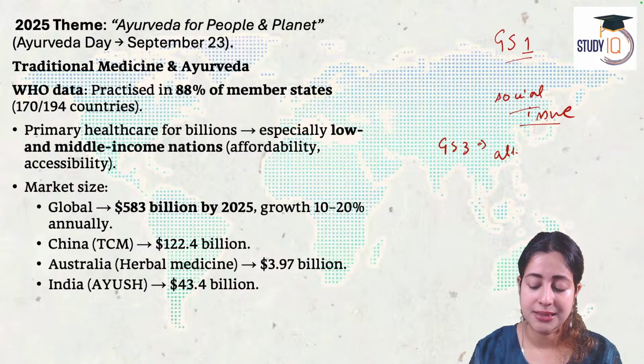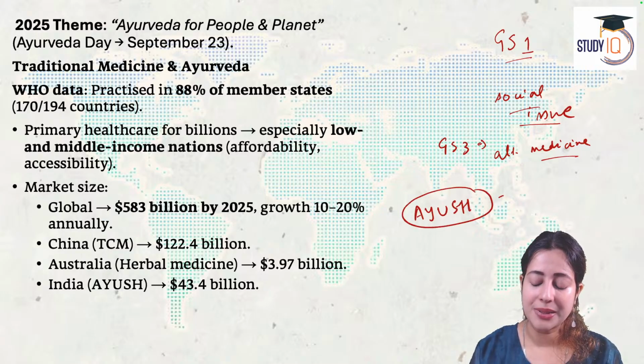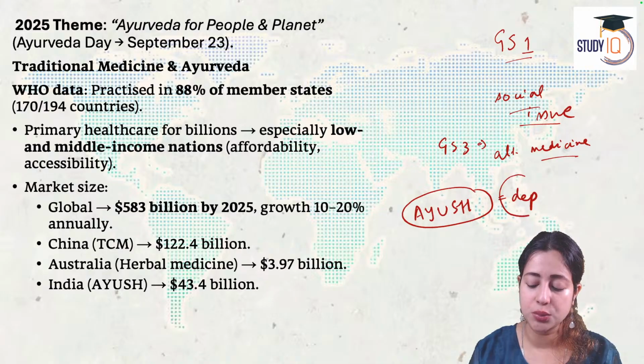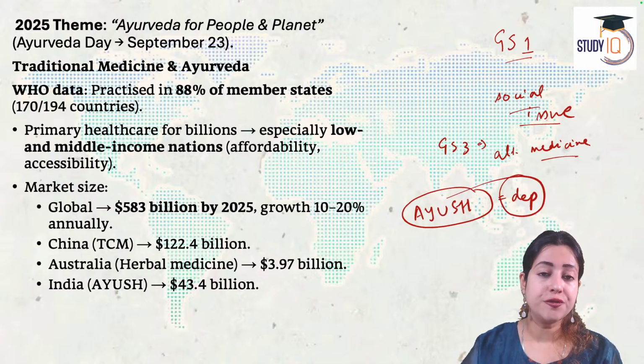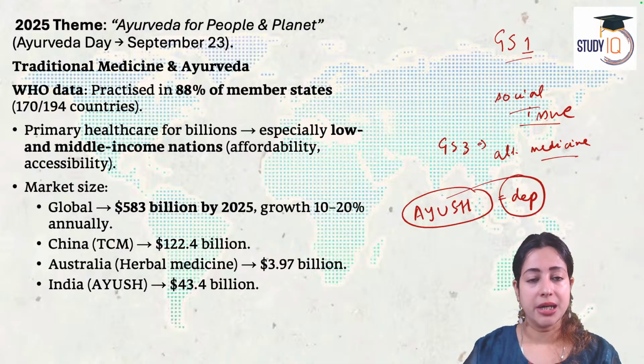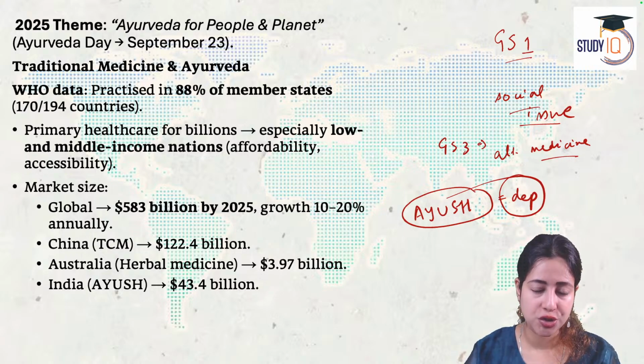Within the health sector, this is alternate medicine in India. This should also remind you of the government's Ayush department, a separate department under the union government that's meant for providing people access to Ayurveda, Siddha, Unani, homeopathy kind of medication.